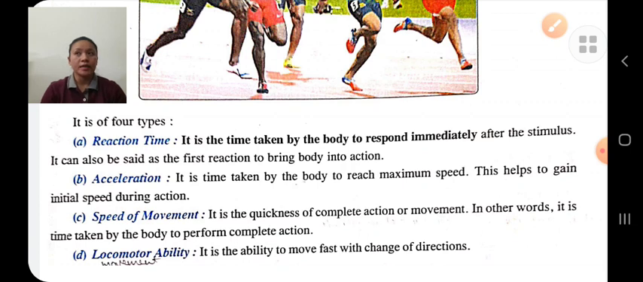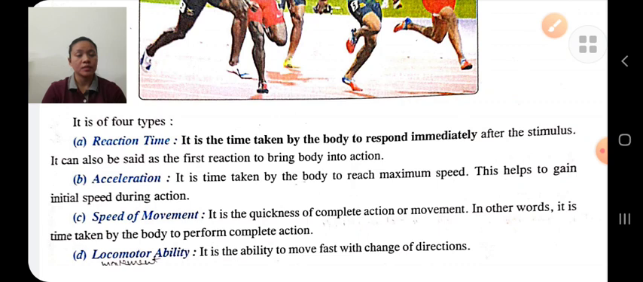Reaction time. Reaction time means time taken by the body to respond immediately after a stimulus, means how fast our body reacts to a signal. For example, in a 100-meter sprint, as the player gets the signal go, how fast his body reacts to that signal. Acceleration. It is the time taken by the body to reach maximum speed, how fast the person reaches his maximum speed from a stationary position.